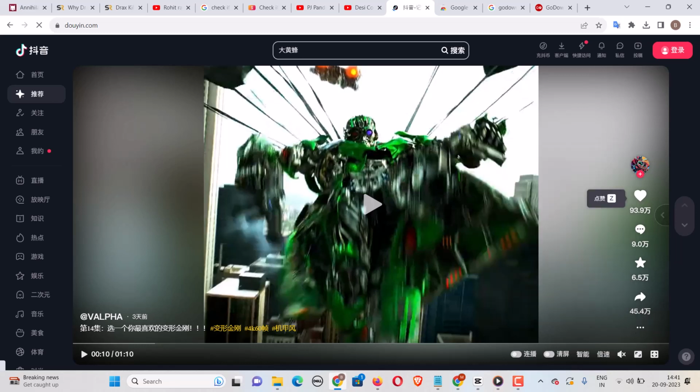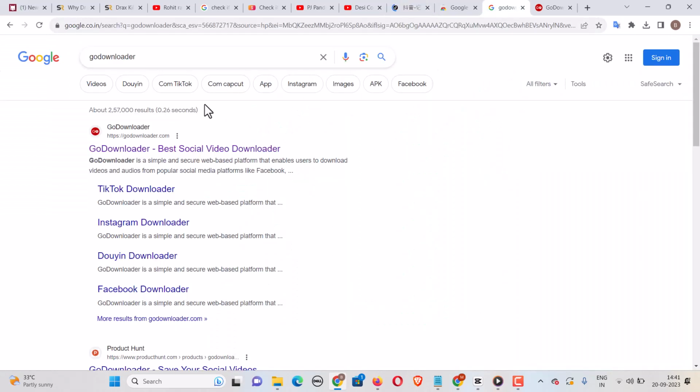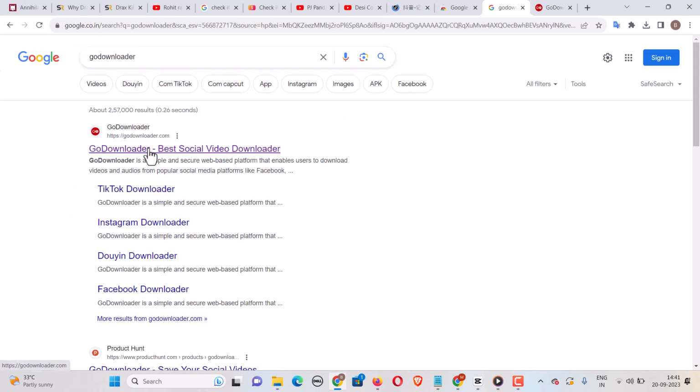All you need to do is click on the share button, and there will be this link. Just copy this link. Once you have copied this link, head over to Google and search for the term godownloader.com. Once you get it, just open this one.